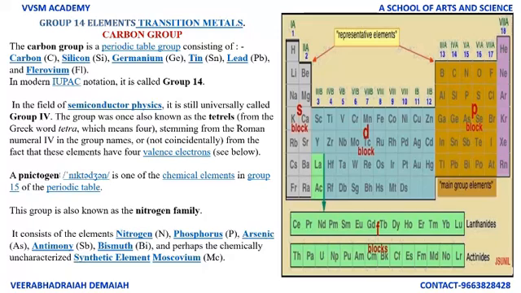The group was once also known as the tetrels, from the Greek word tetra, which means 4, stemming from the Roman numeral 4 in the group names, or not coincidentally from the fact that these elements have 4 valence electrons.